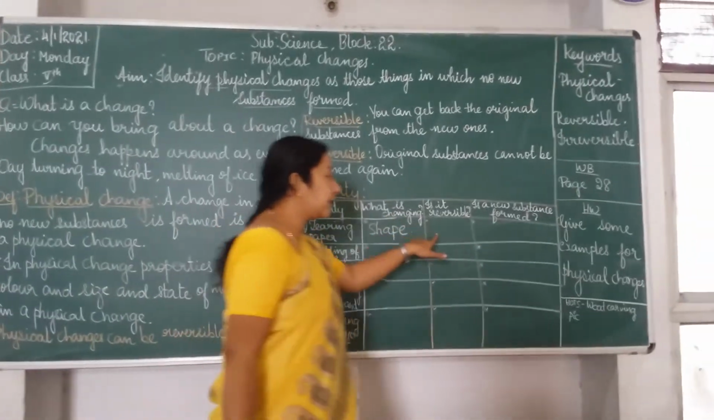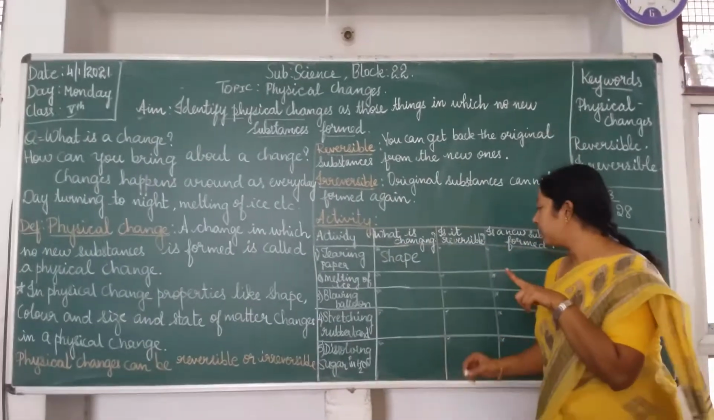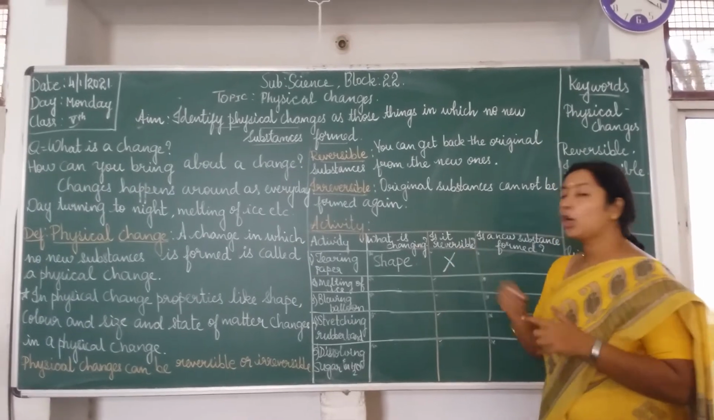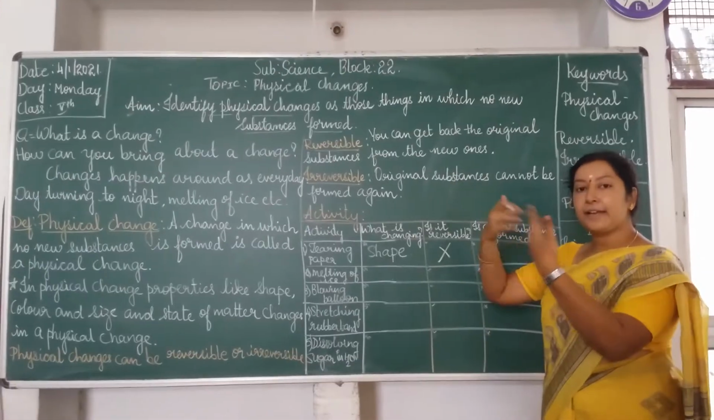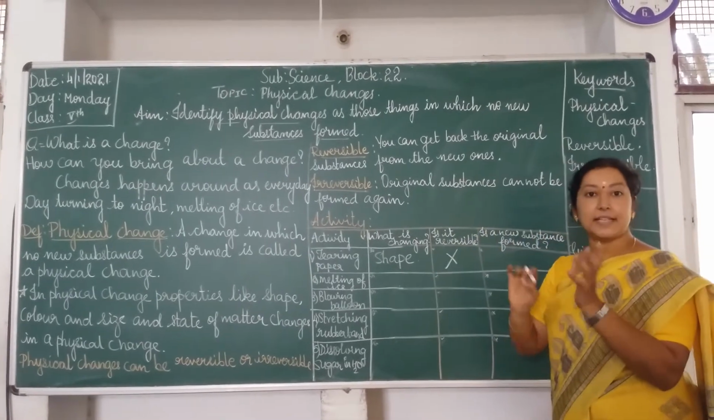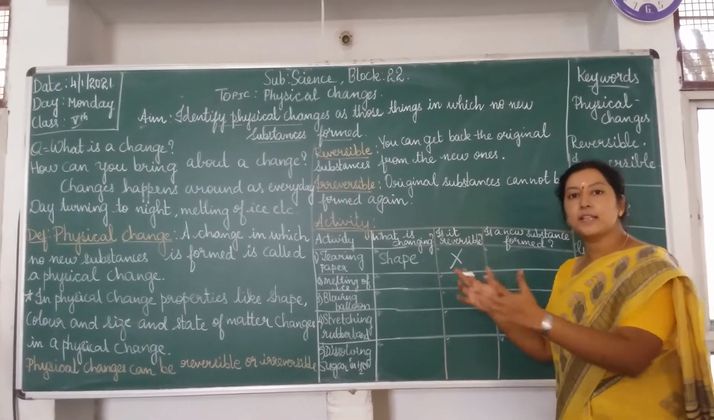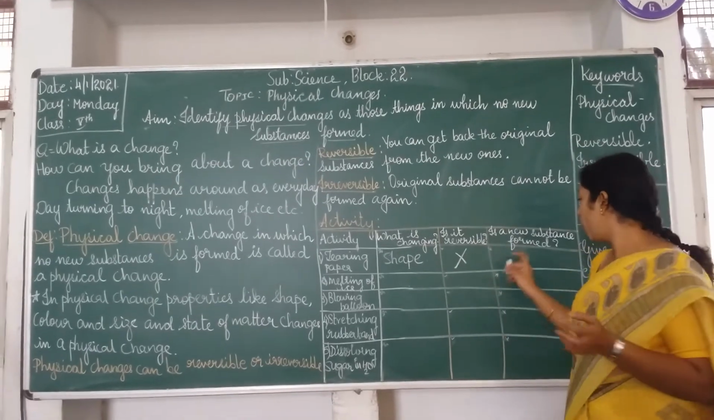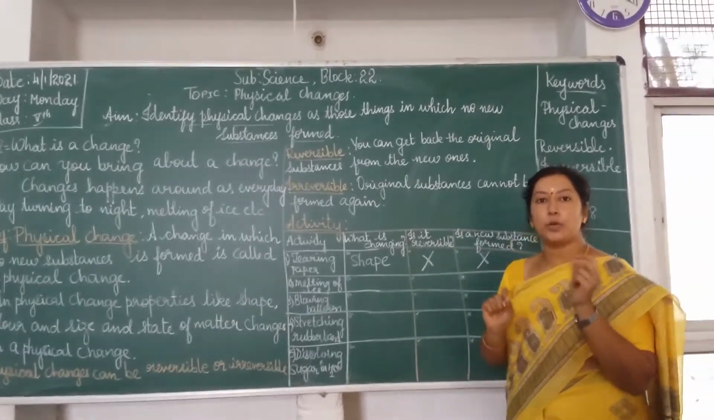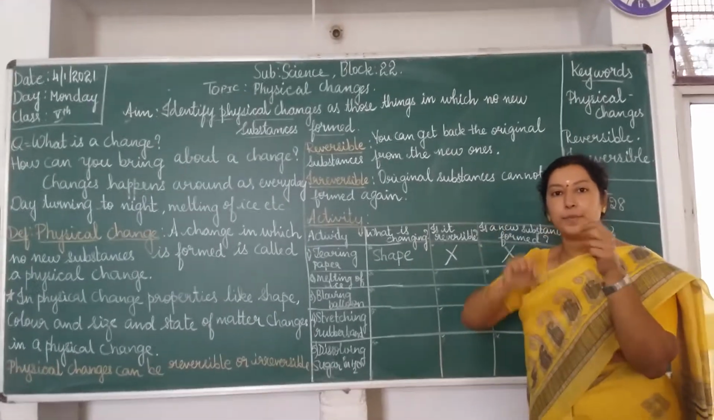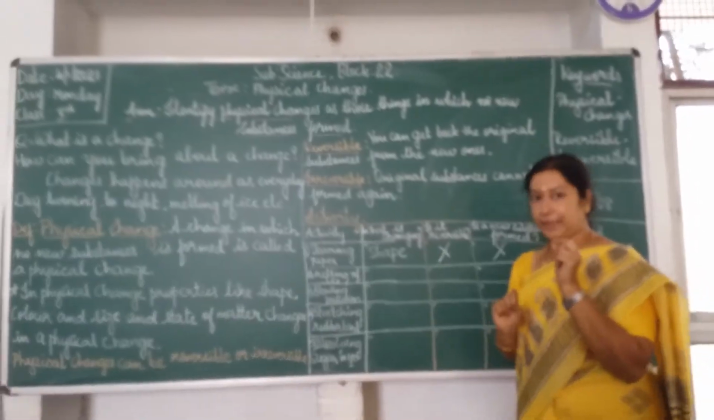Now, can I get back the original shape of the paper? No, I cannot get back. Is there any new substance formed? When I tore the paper into pieces, did I get a rubber? Did I get a pencil? Did I get anything else? No. Isn't it? I got bits of paper. When I tore a bigger sheet of paper into pieces, I got small pieces of paper.